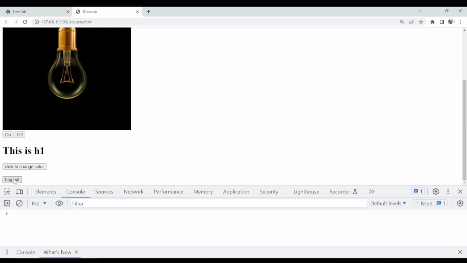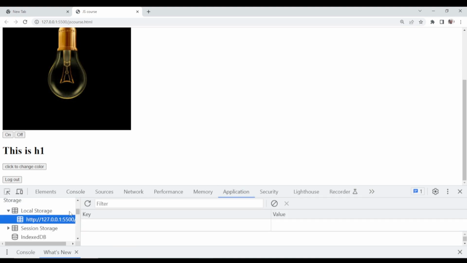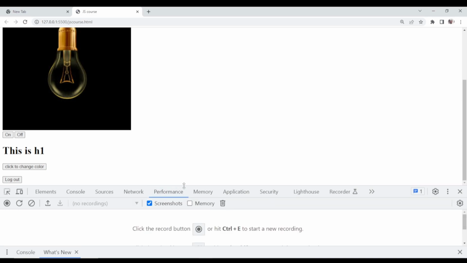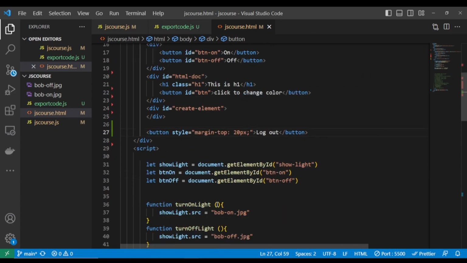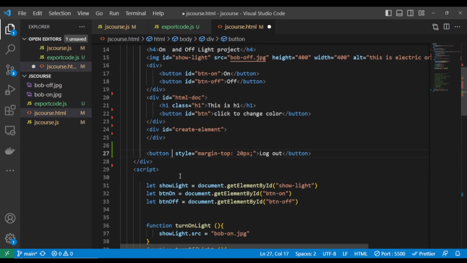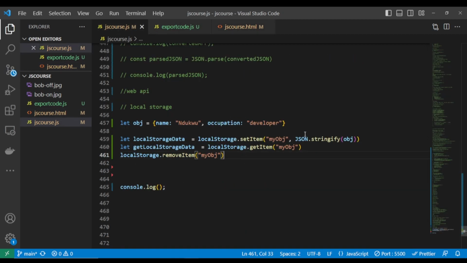What I want now, when you click this button, is to remove that local storage you have stored here. Let's give it an ID of logout. So I'll go to our JS file, and I'll just get access to it. I'll just bring it in.